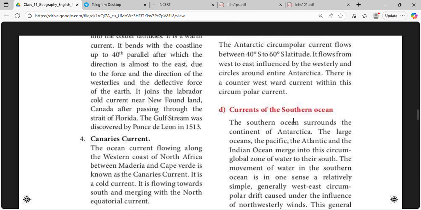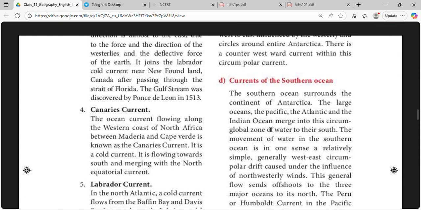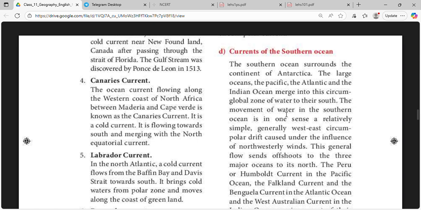Currents of the Southern Ocean. Southern Ocean surrounds the continent of Antarctica. The large oceans, the Pacific, the Atlantic, and the Indian Ocean merge into this circumglobal zone of water to the south. The movement of water in the Southern Ocean is in one sense a relatively simple, generally west-east circumpolar drift caused under the influence of northwesterly winds.